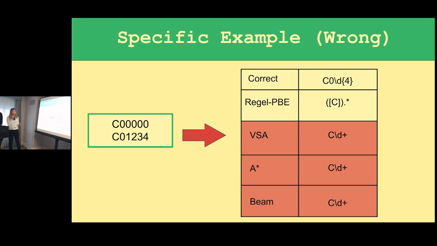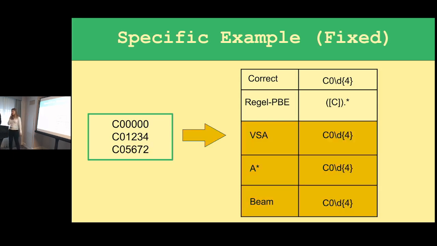And further, to illustrate this, if we augment this example set by just one more example, we're able to get it right. And I think this is really important because it shows just how powerful our pragmatic ranking function is. Because by repeating more of C0 plus, or C0, we're able to see that that's actually what the user intended. It shows how we capture more information with more examples given, while RegLPB still outputs the same exact expression, no matter how many more examples the user provided.